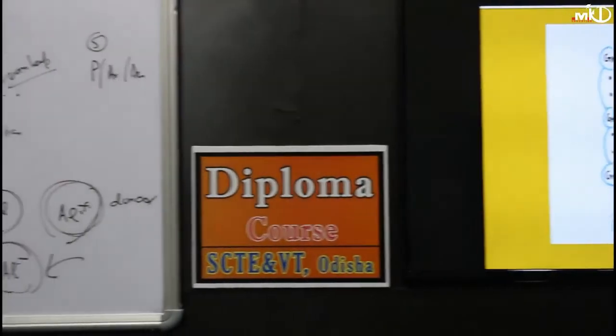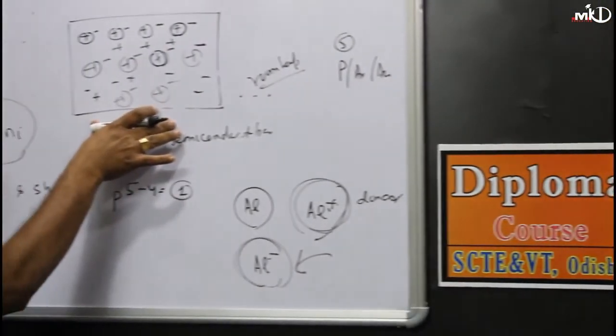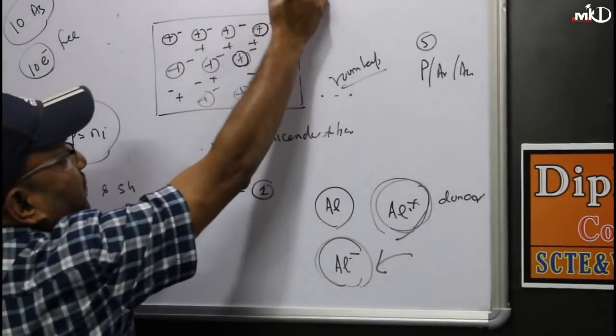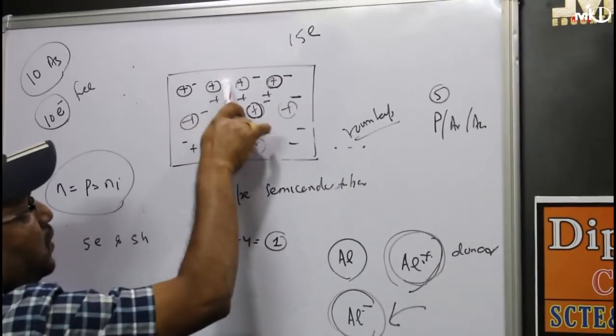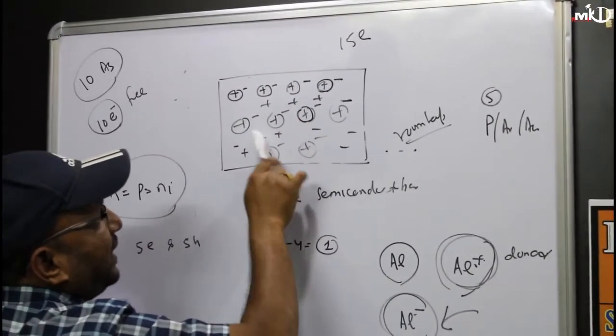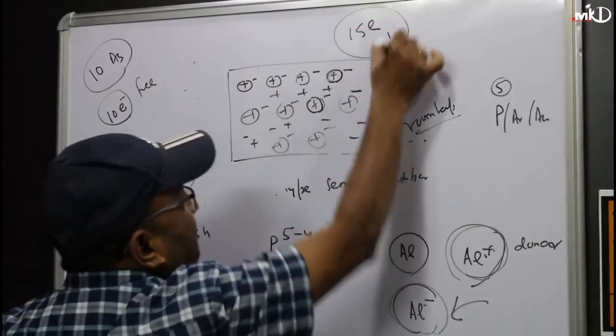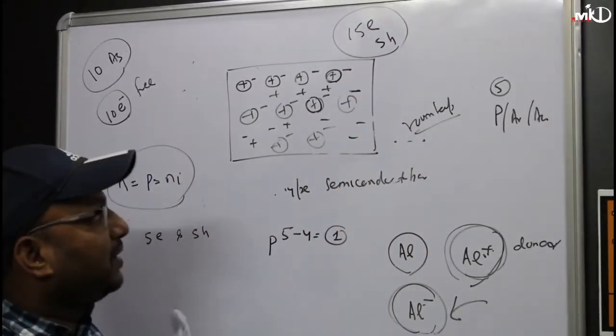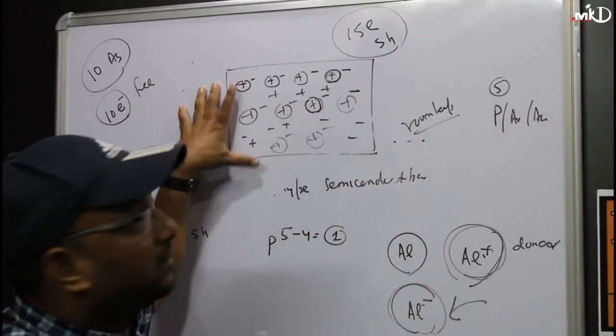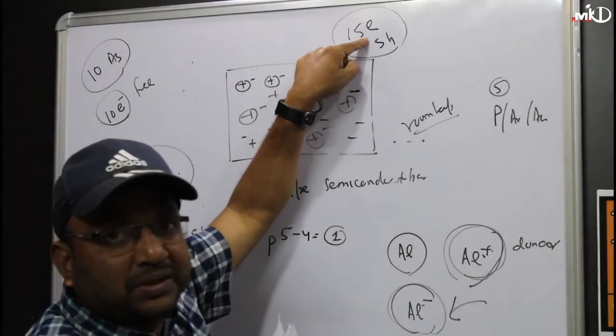That means in total, for this semiconductor, for example, I have 50 electrons. And how many holes, tell me? Now 5 holes.